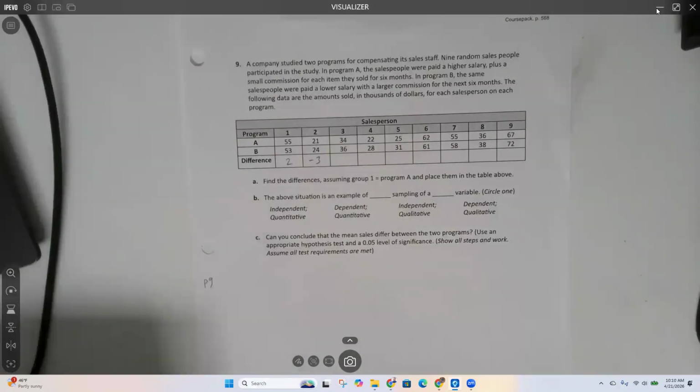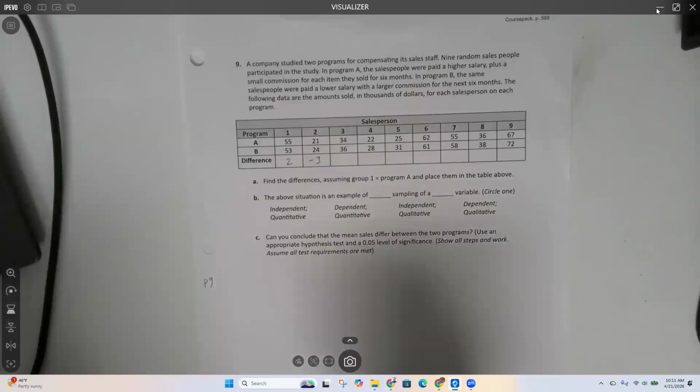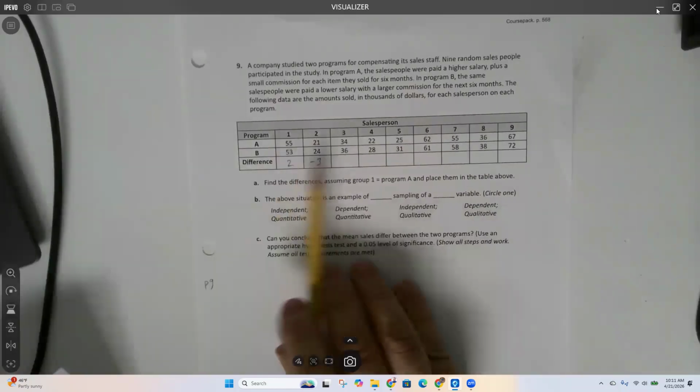Second of all, are we looking at proportions or means? We're looking at the average amount of money that the salespeople sold. Okay, so that's mean. And we have two groups. We have program A and program B.